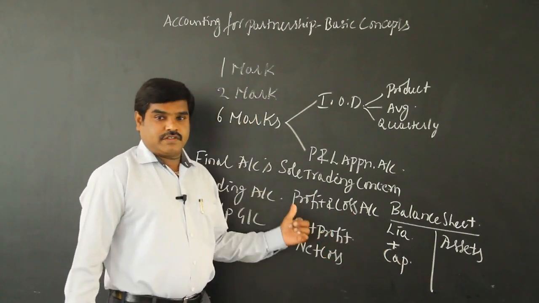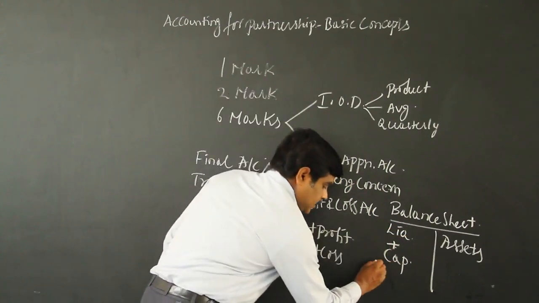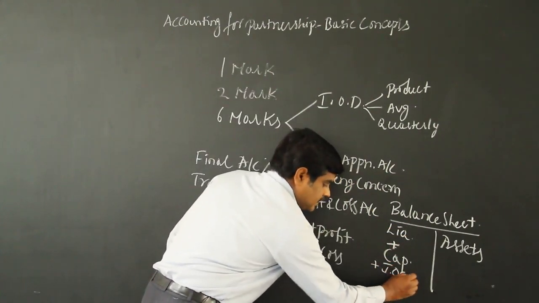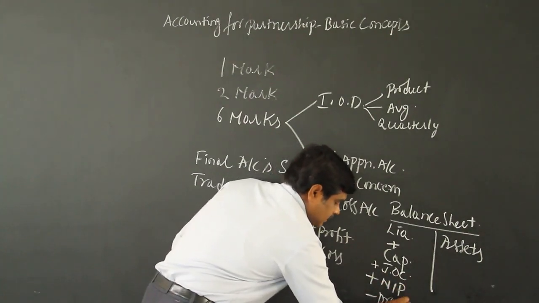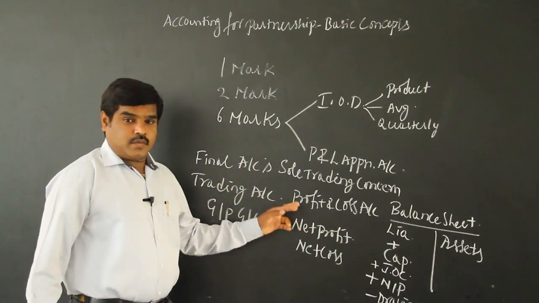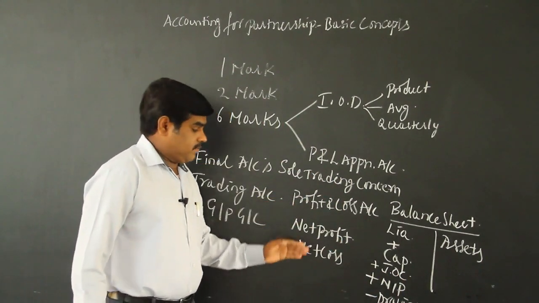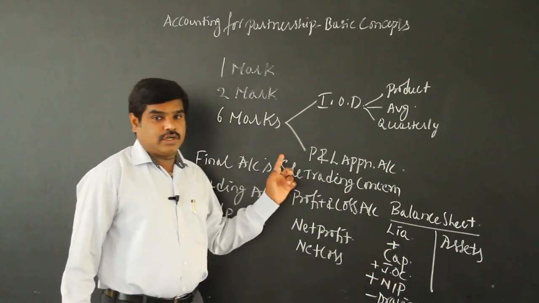I think you remember: add interest on capital, add net profit, less drawings. That is in a sole trading concern.